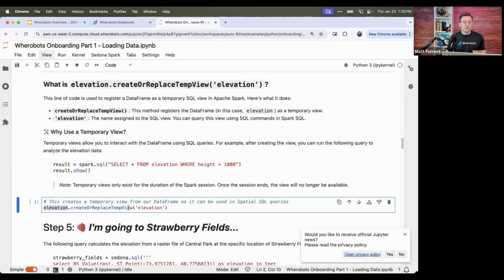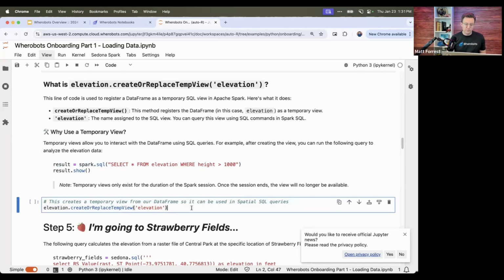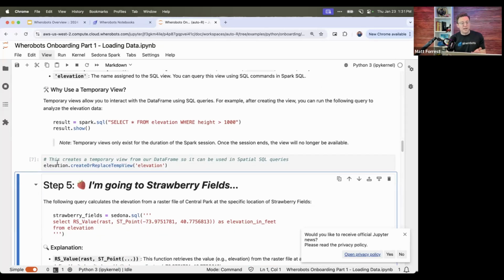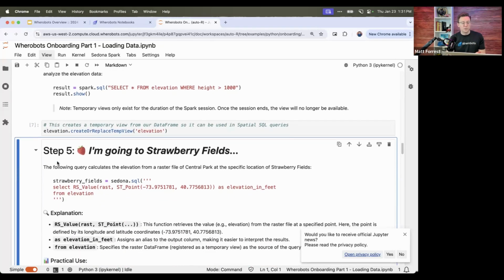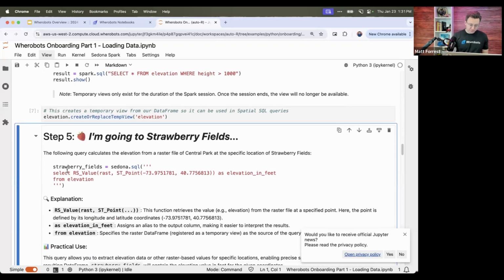And now that allows us to use that as a table reference in spatial queries. So we'll show what that looks like. That's really what's happening here. You can do some different stuff like select star from elevation or whatever you want to do. So once again, it won't do anything yet. It's just storing that as reference. Once I actually query something, which is in our next step, then we'll actually do that.